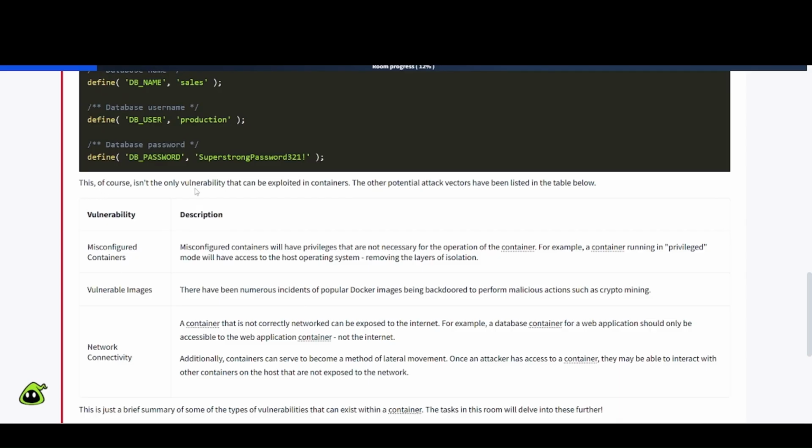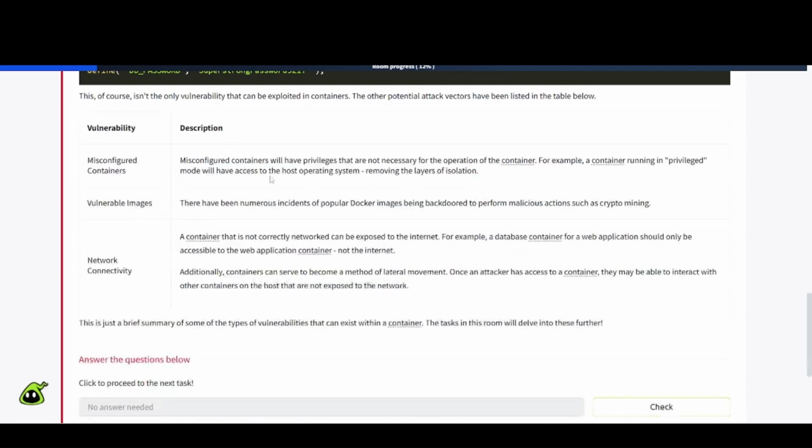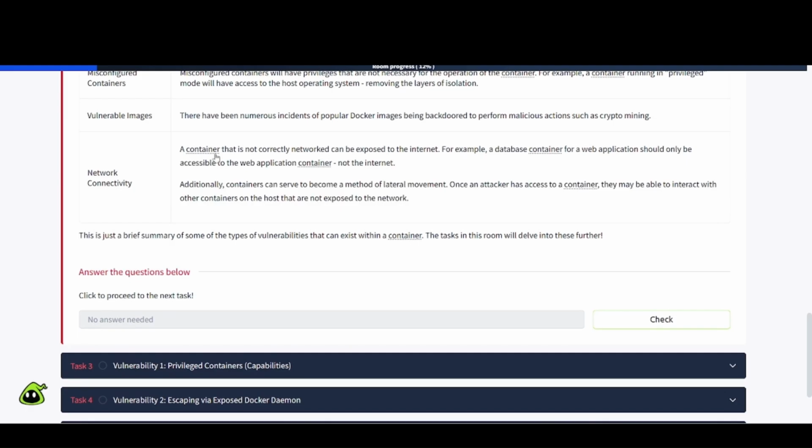This, of course, isn't the only vulnerability that can be exploited in containers. The other potential attack vectors have been listed in the table below. So let's take a look at this table. You have vulnerability and description. Misconfigured containers. Misconfigured containers will have privileges that are not necessary for the operation of the container. For example, a container running in privileged mode will have access to the host operating system, removing the layers of isolation. Next one, vulnerable images. There have been numerous incidents of popular Docker images being backdoored to perform malicious actions such as crypto mining. Network connectivity. A container that is not correctly networked can be exposed to the internet. For example, a database container for a web application should only be accessible to the web application container, not the internet.